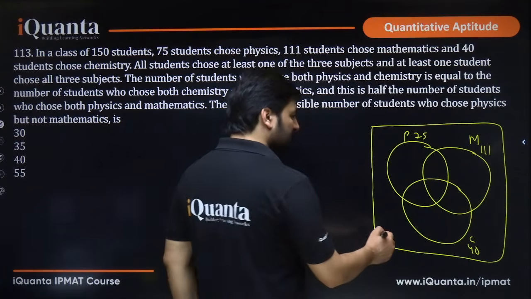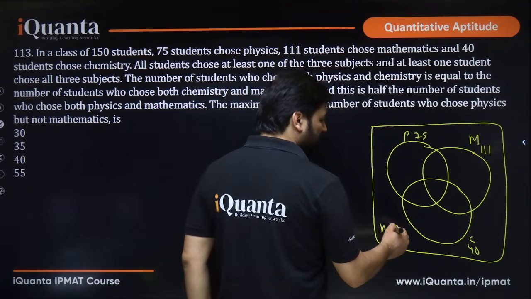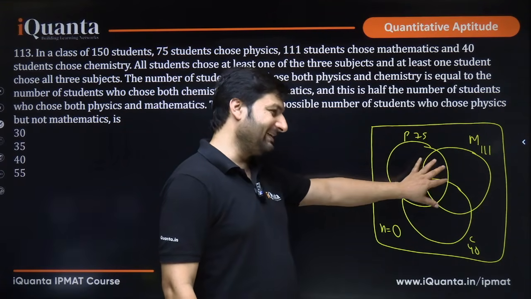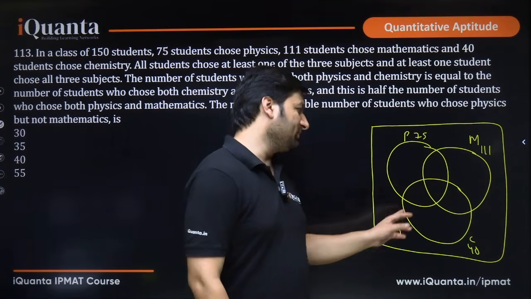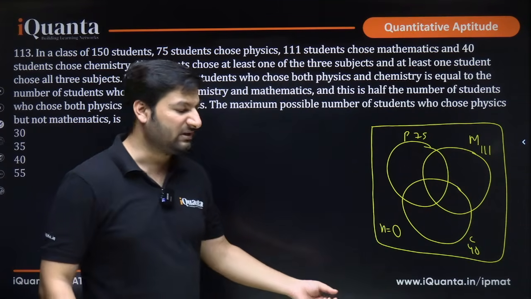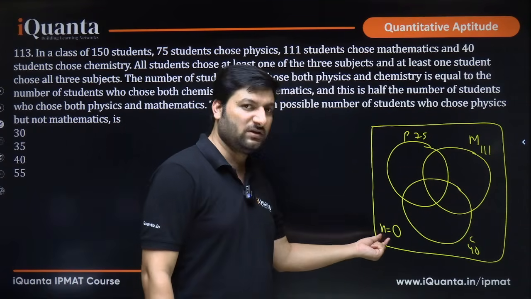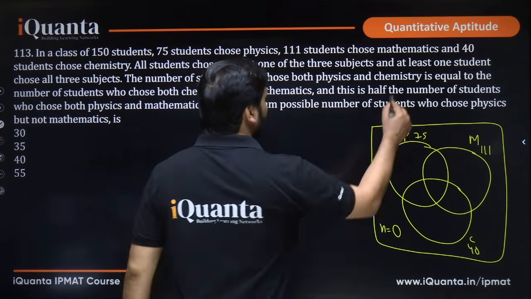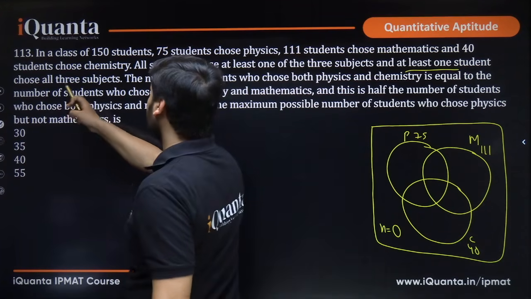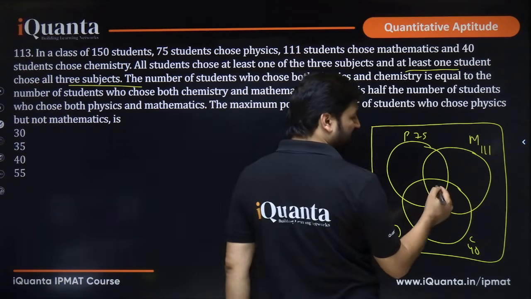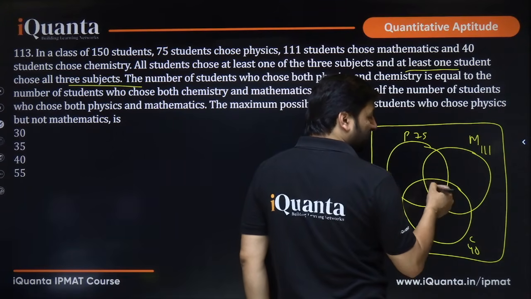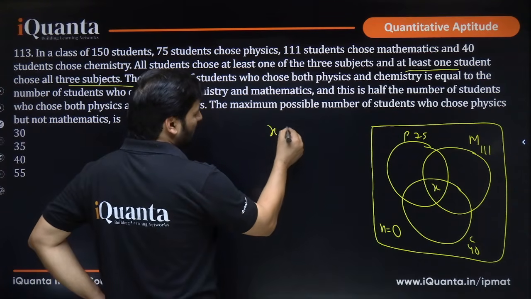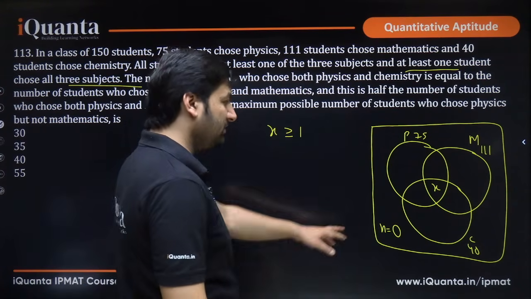So that means this value of students choosing no subject, something lying outside these 3 sets, means there is a student who is not choosing any of these 3. Such students are 0. So I am denoting those students by n variable, and their value is 0. And at least one student chooses all 3 subjects. All 3 subjects, that means this is the region. So this should be at least 1. So say this is x, so x will always be greater than or equal to 1. It has to be at least 1.